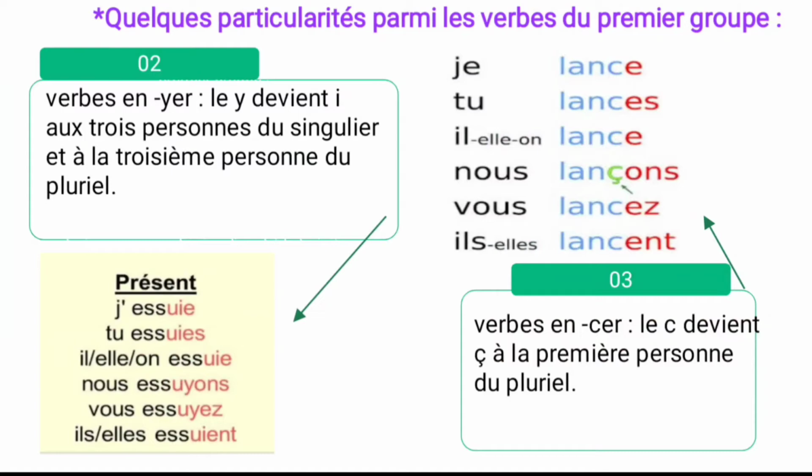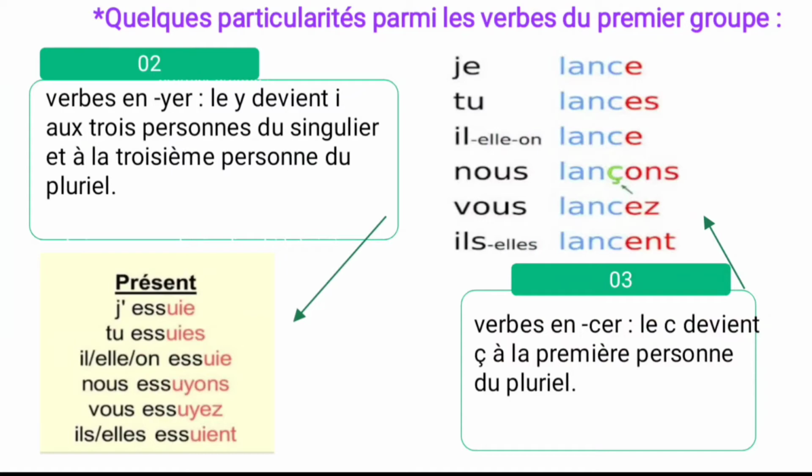For the first three persons singular only, we have to remove the Y and add I. And for the third person plural also, ils and elles. See the example, and move to the third rule. Verbs en -CER. Le C devient ç à la première personne du pluriel. So ç, the cédille, is one of the accents.